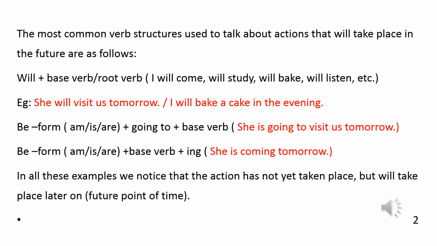The third structure is be form plus base verb plus ing, like in she is coming tomorrow. Again, here you notice that the be form can be am, is or are, and this is done according to the subject. In all these examples, we notice that the action has not yet taken place, but will take place at a future point of time.